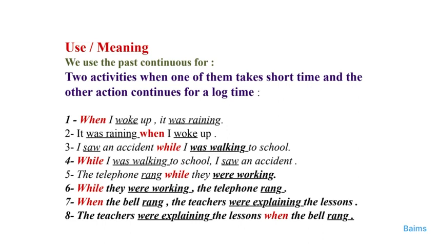Another example. The telephone rang while they were working. The telephone rang. This is the short action. It's only the telephone rang. It doesn't take any time. They were working. Working takes time. So it is in the past continuous. They is plural. Were is for plural. And the verb plus ing. The telephone rang while they were working. We begin with while. While they were working, the telephone rang.